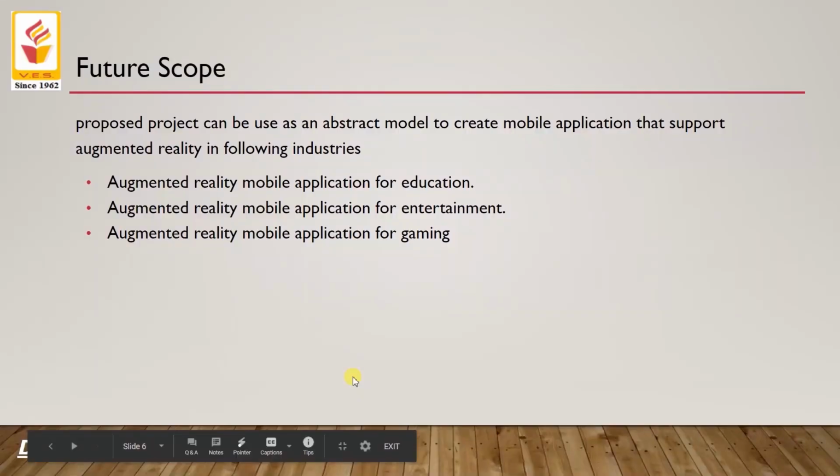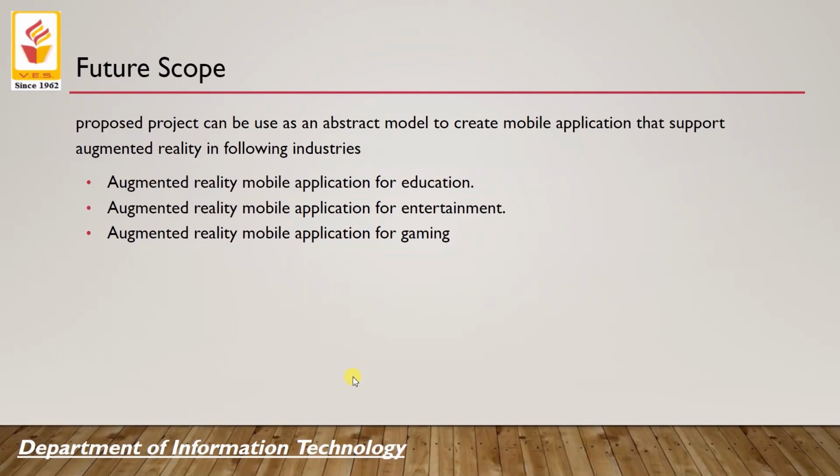Future scope. The proposed project can be used as an abstract model to create mobile applications that support augmented reality in the following industries: education, entertainment, gaming. While developing this project, we came across many problems, but with multiple trial and error, we were able to accomplish all of them. Till today, this project is under development and it is improving day by day. Augmented reality is a technology which is not fully developed, it is developing day by day. It was fun and learning to create this project.